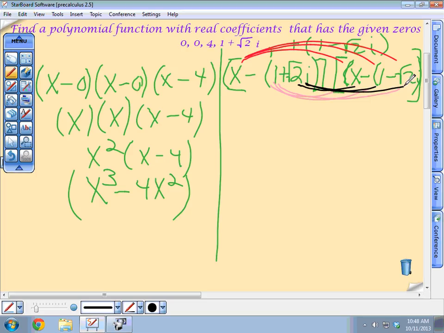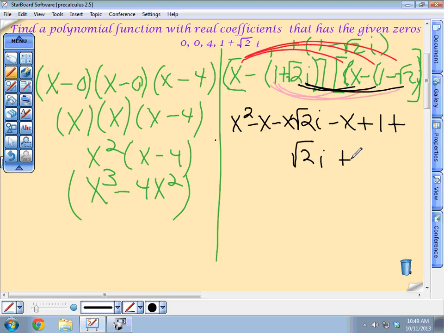Hopefully yours is neater on your paper. I'm just going to write: x squared minus x minus x square root of 2i minus x plus 1 plus square root of 2i plus x square root of 2i minus square root of 2i minus 2i squared.